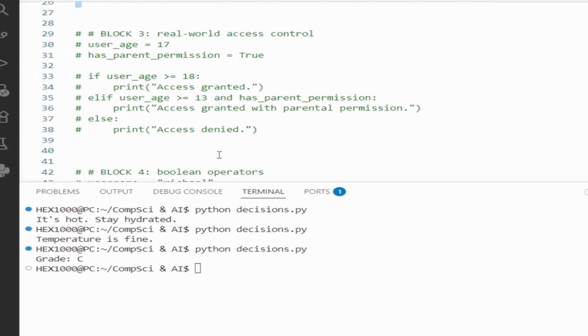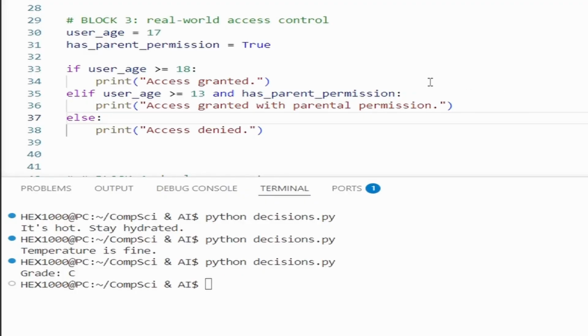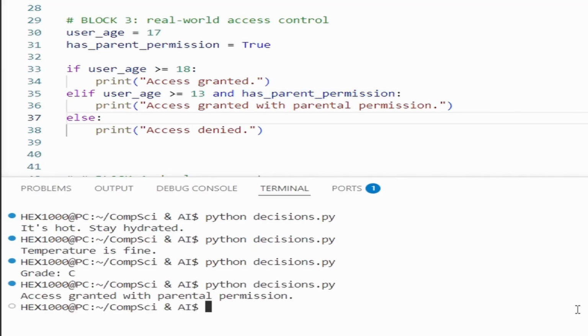Alright, so let's go ahead and open block 3. One more, a pattern you'll see in real software constantly. Now, 2 conditions joined with AND. Both must be true for this branch to run. So let's save it and then run it. Access granted with parental permission.